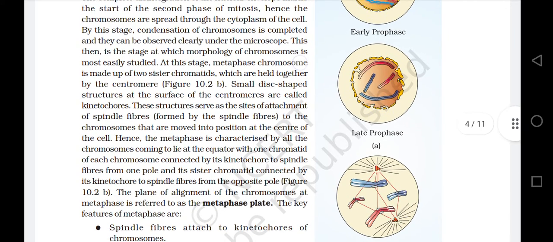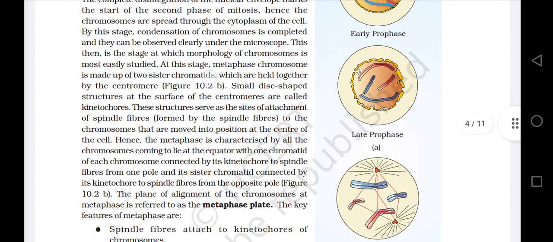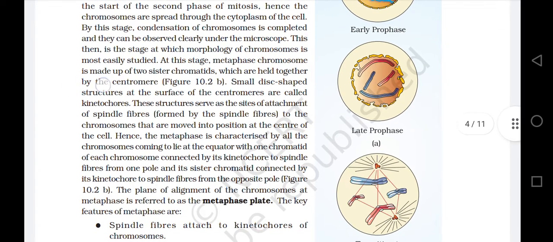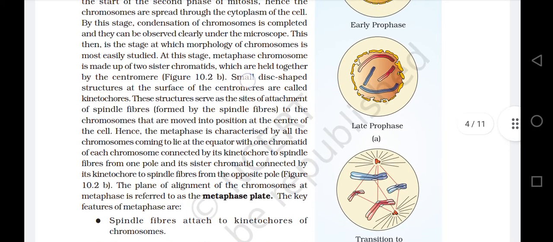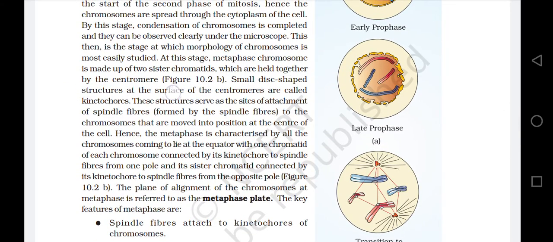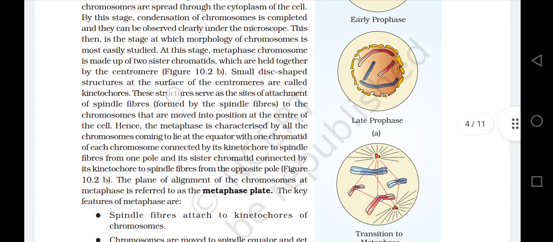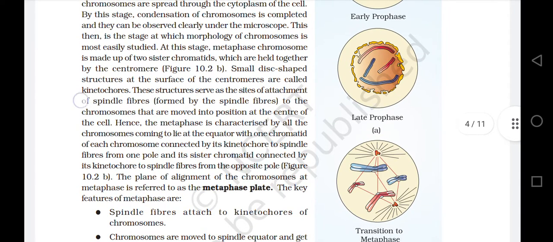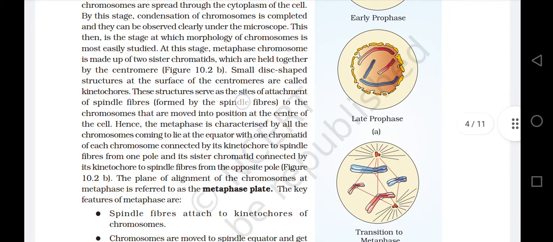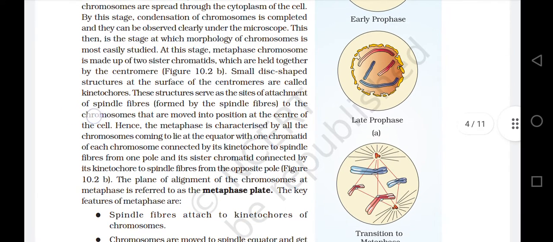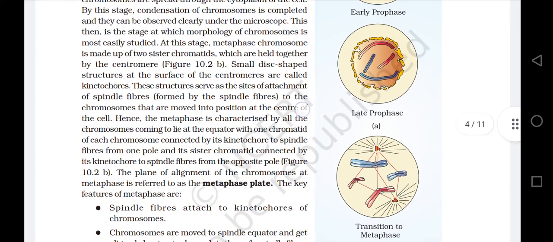At this stage, a metaphase chromosome is made up of two sister chromatids, which are held together by the centromere. Figure 10.2b. Small disc-shaped structures at the surface of the centromeres are called kinetochores. These structures serve as the site of attachment of spindle fibers to the chromosomes that are moved into position at the center of the cell.